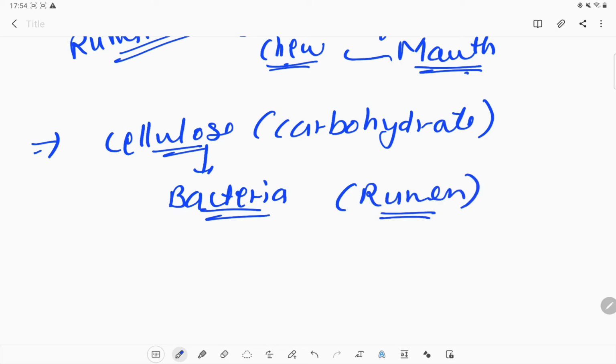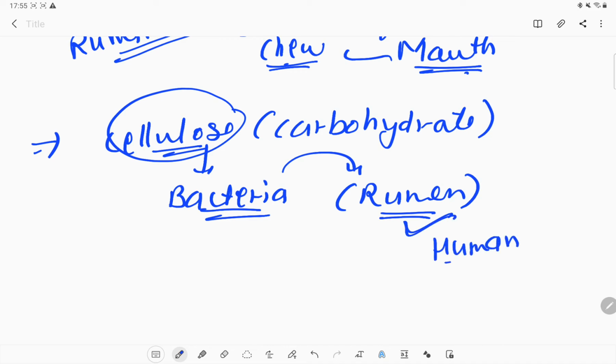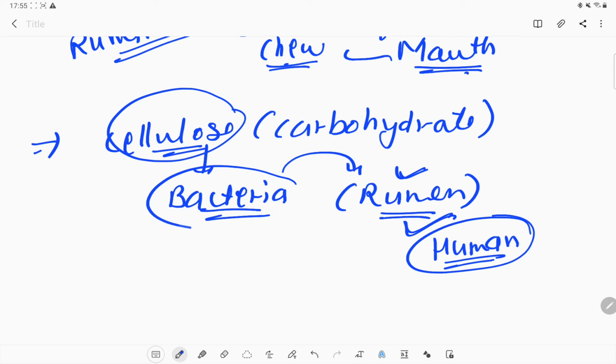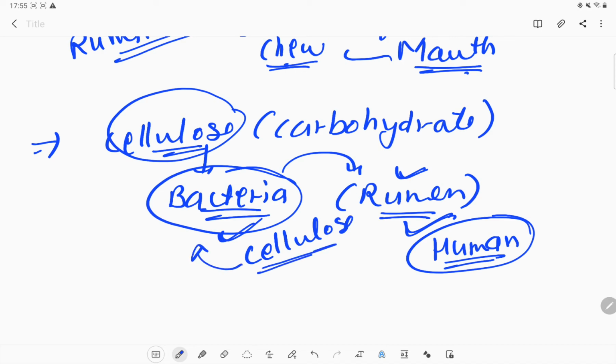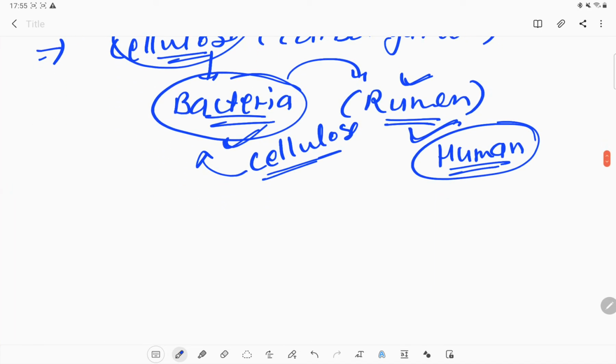Okay, so these bacteria will help the cows and buffaloes to digest the cellulose portion. This rumen portion is absent in humans, and that's why humans cannot digest cellulose. The main function is not the rumen portion, the main function is the bacteria. Because of these bacteria, the cellulose can be digested in the body. If animals have those bacteria, they can digest that cellulose in their body.